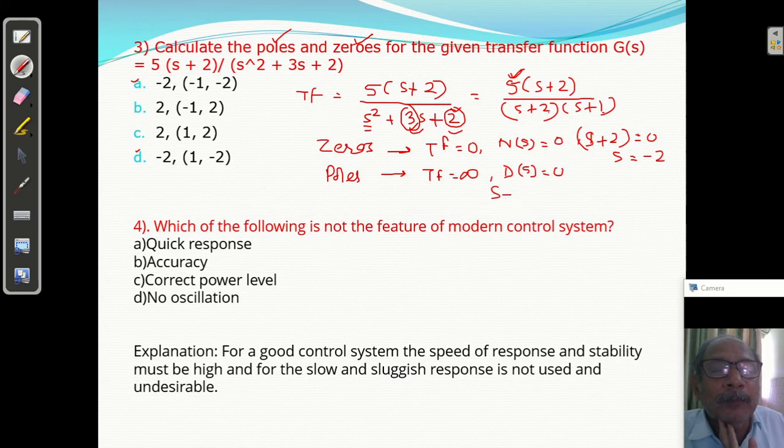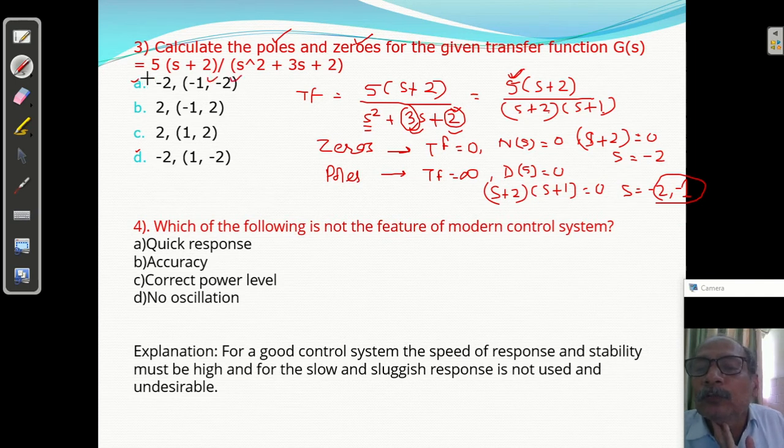What is the denominator? s plus 2 and s plus 1 equated to 0. So you will get two values, s equal to minus 2 and minus 1. So answer A is correct. Okay, so in this way you can get the poles and zeros.